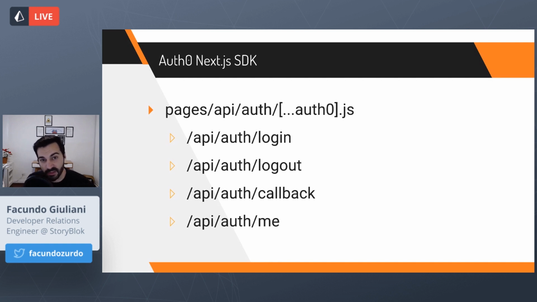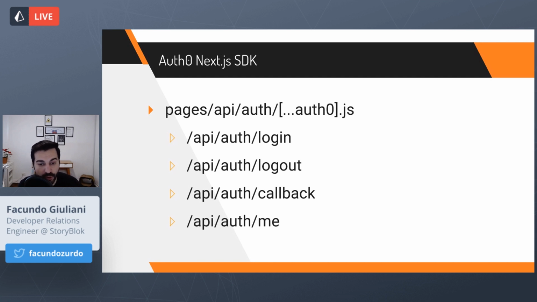If you know about Next.js, that is a dynamic route, which means that it can change the slug that we are using to browse that page. But inside the API folder, we will have all the API routes of our web application, which are the serverless functions, let's say. And if we create a folder called auth, and inside that folder we create this file, Auth0